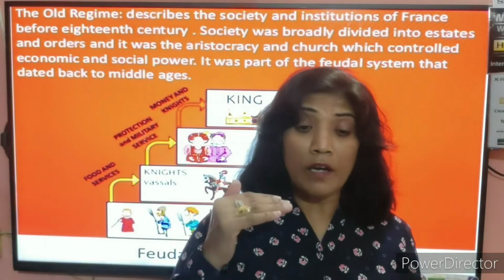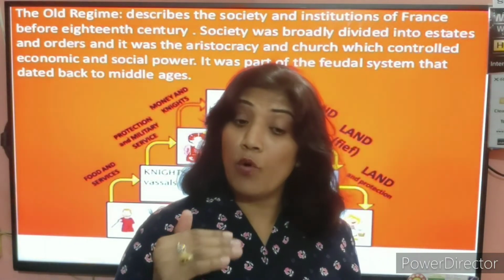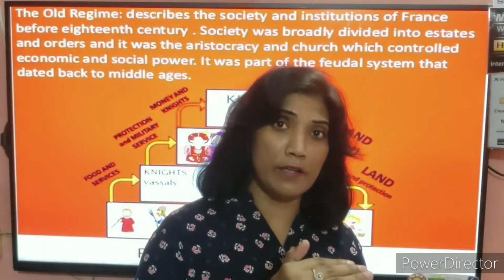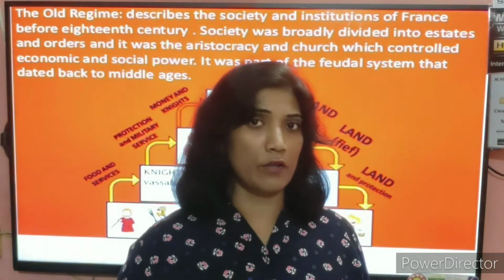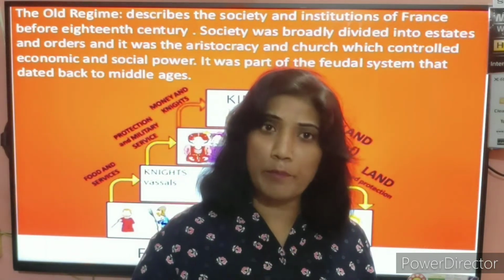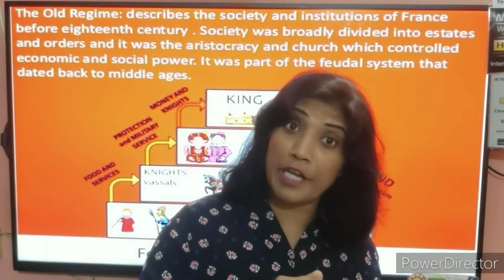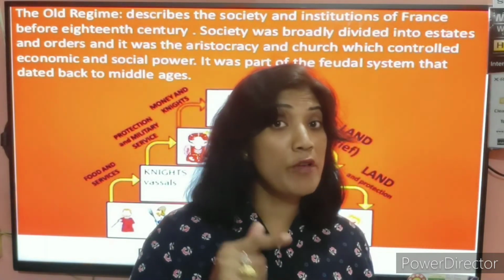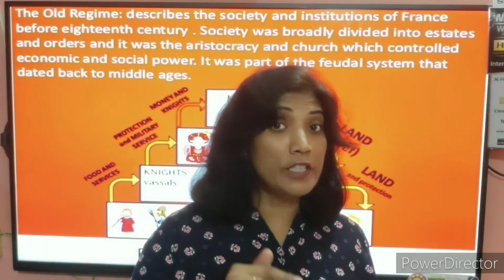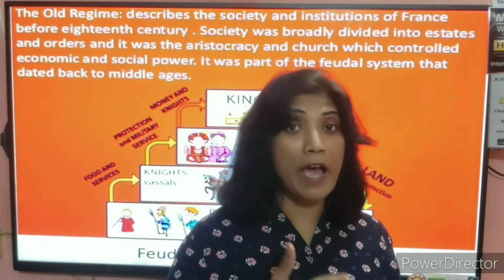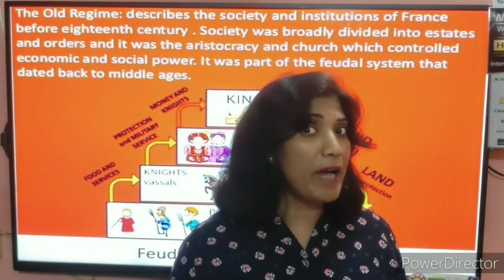See, France was helping the American colonies. There were 13 American colonies. They had a continuous war going on with Britain. Britain was the enemy of America, of the 13 American colonies, and France was helping the 13 American colonies.